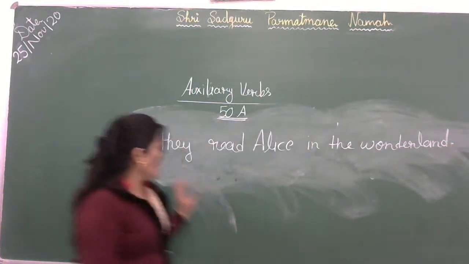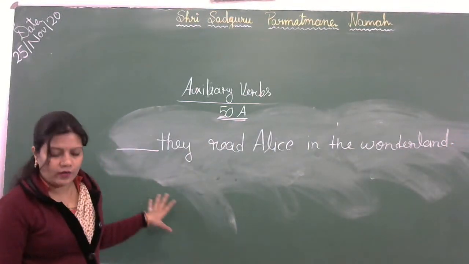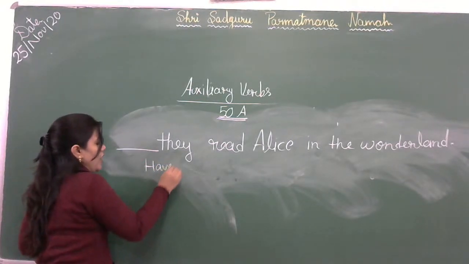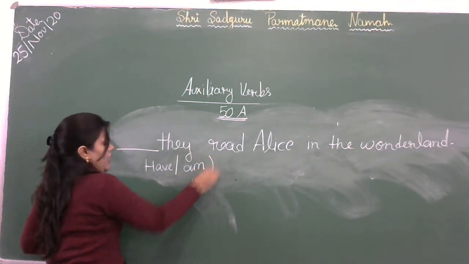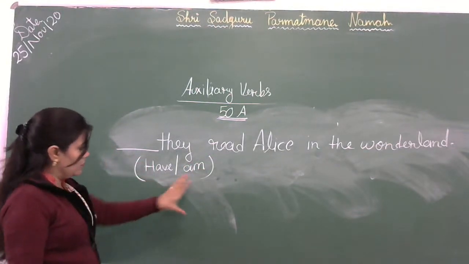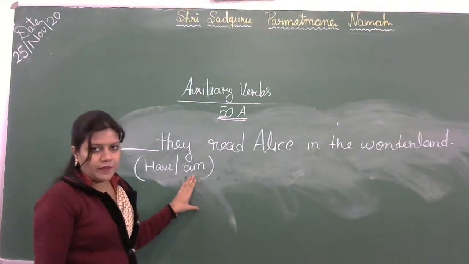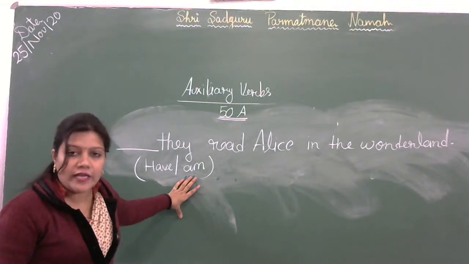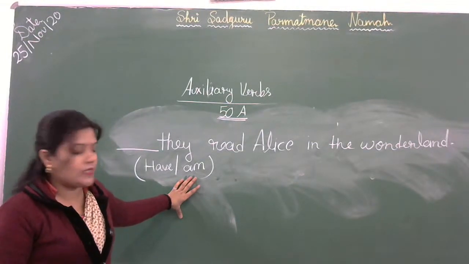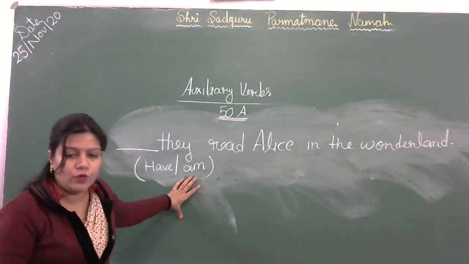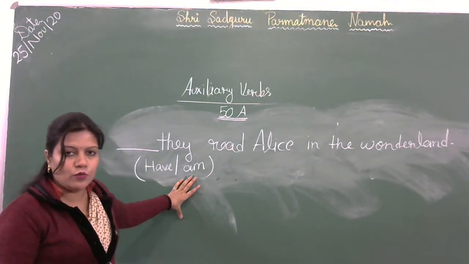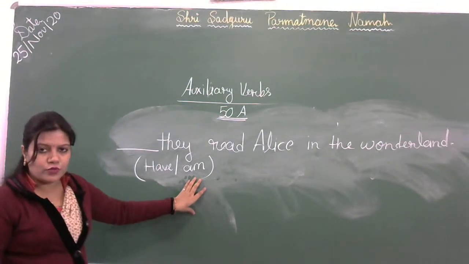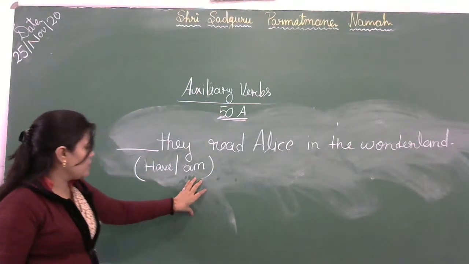Okay. They read Alice in the Wonderland. And the options given are have and am. Okay. Am is always used with I. Am का जो use है वो I के साथ होता है कब? In present continuous tense. I am going to market. I am going to my school. Okay. I am purchasing some bread. So am is always used with I in present continuous tense.